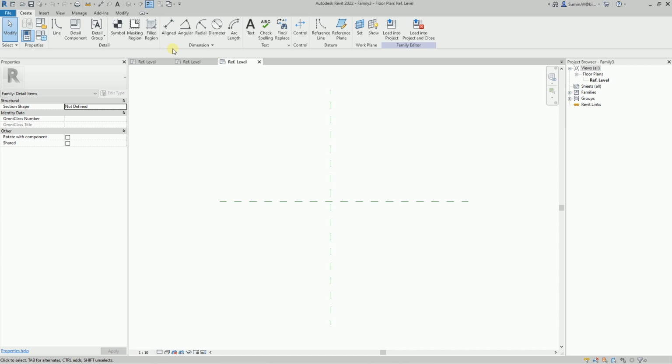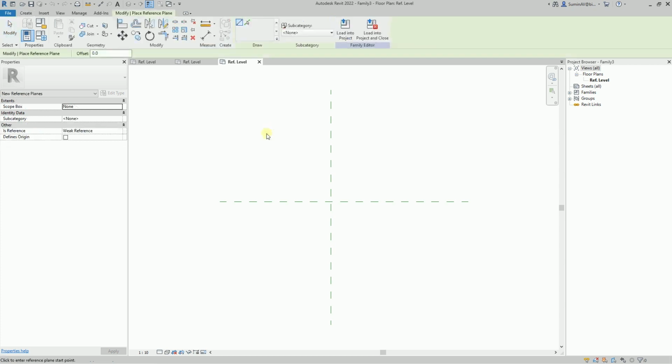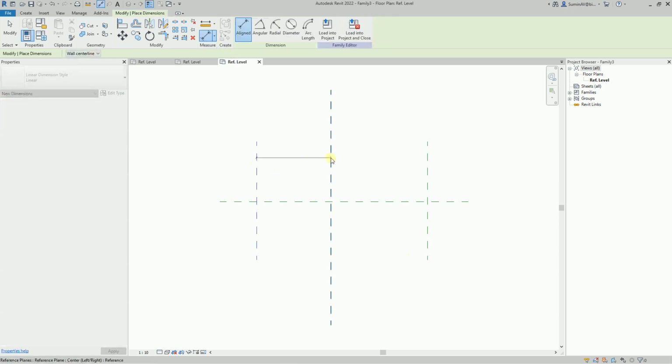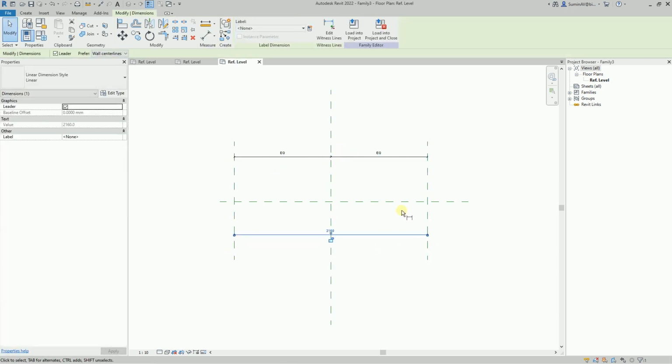As always, we start family creation by constructing the reference planes. The first 2 planes will determine the door panel width. Let's assign the parameter to the size.